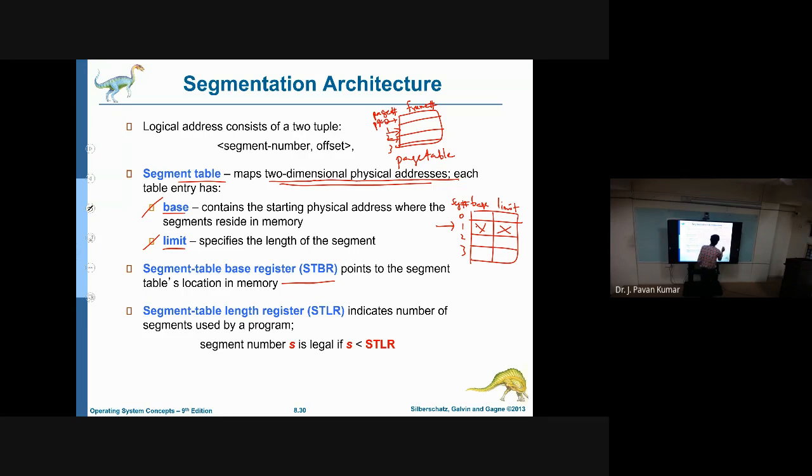Now, where do the page table and segment table reside? These two will reside in main memory only.